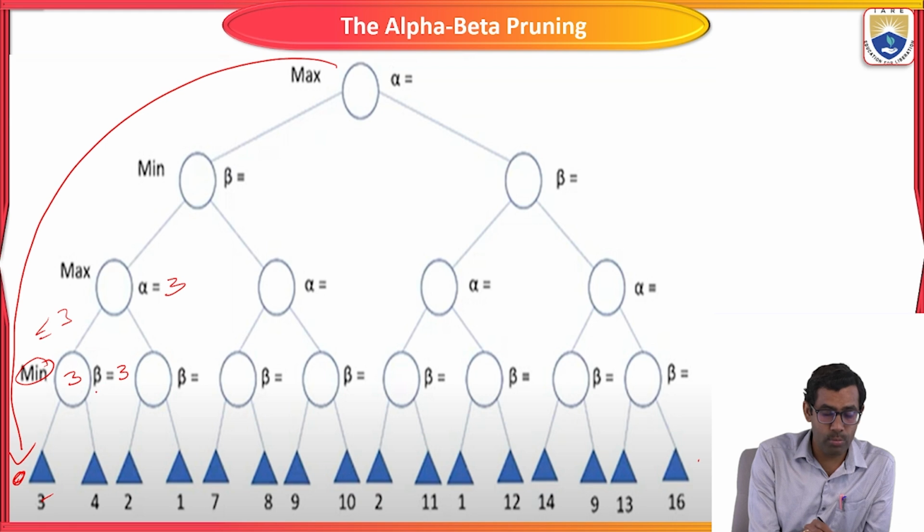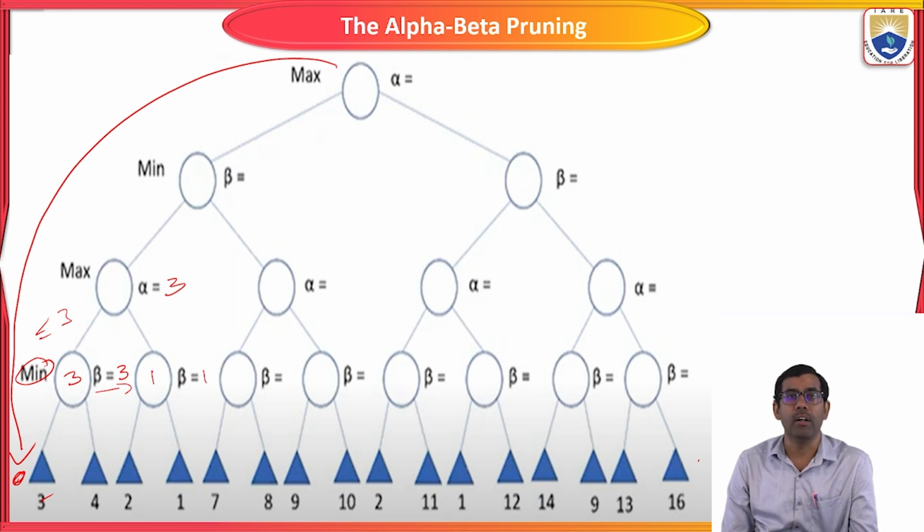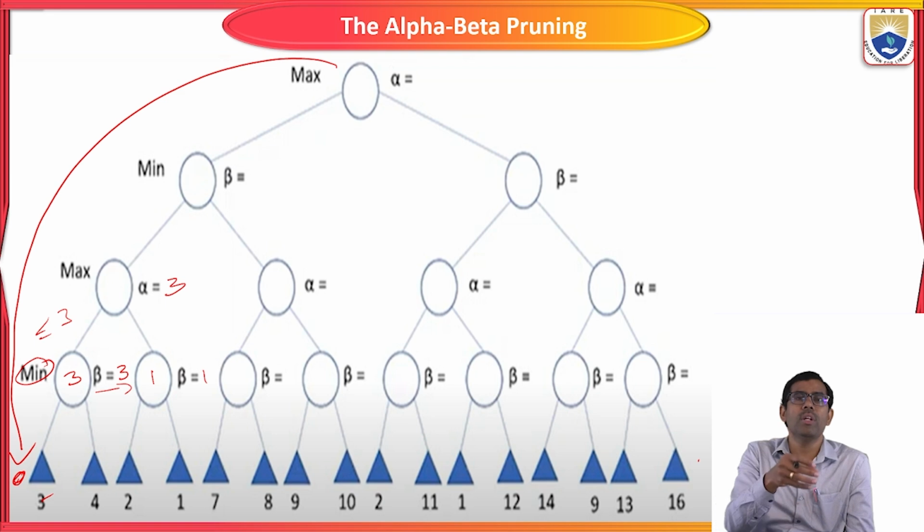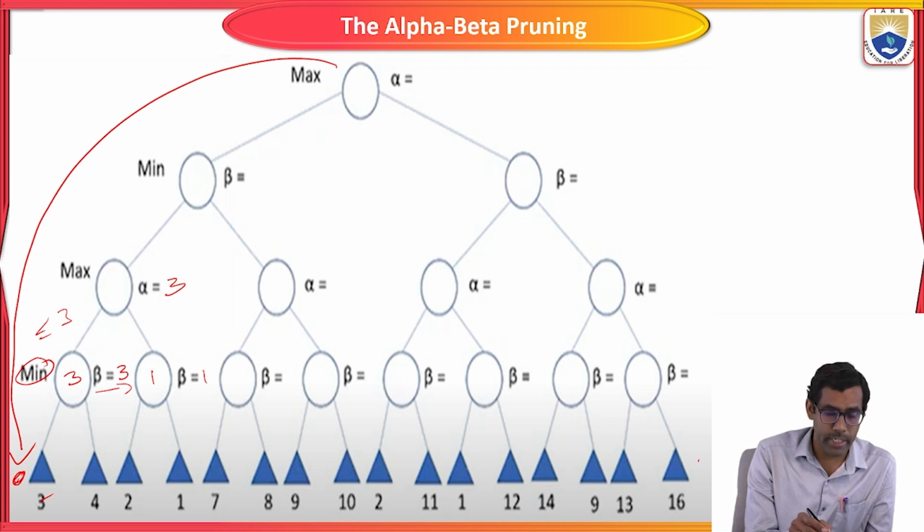Okay, now we move to this node. Here also it is a minimum node, so we find beta as the minimum. 1 is the minimum value of your beta, right? Here we compute both the node value and the alpha beta value based on the min max concepts. Okay, now we have to move to backtracking.